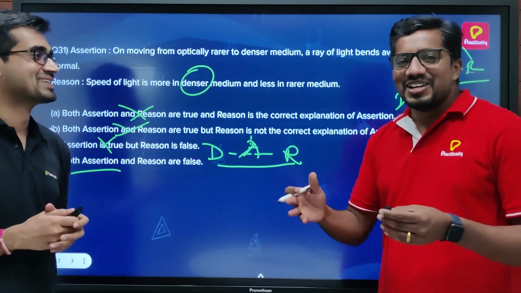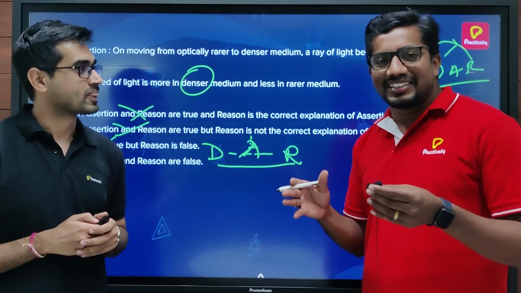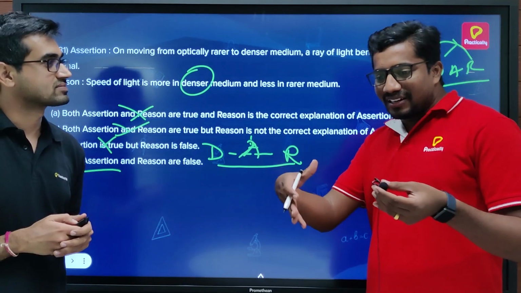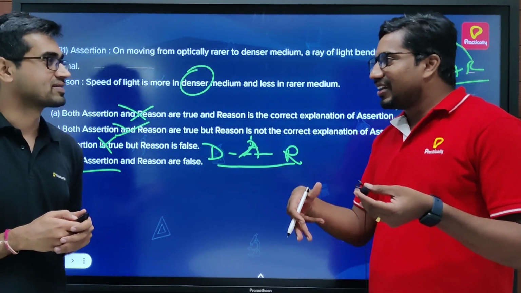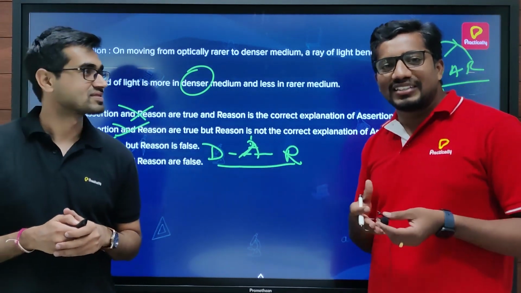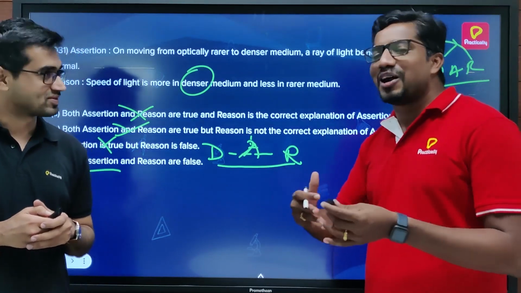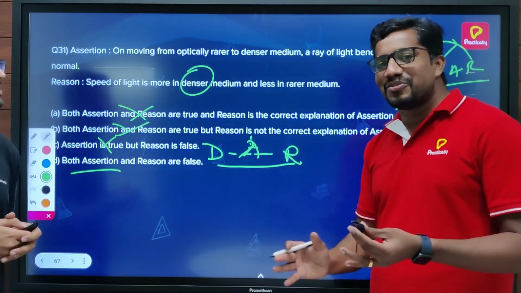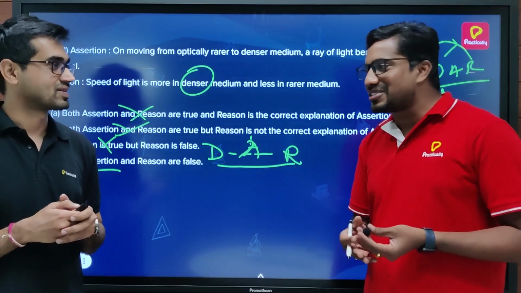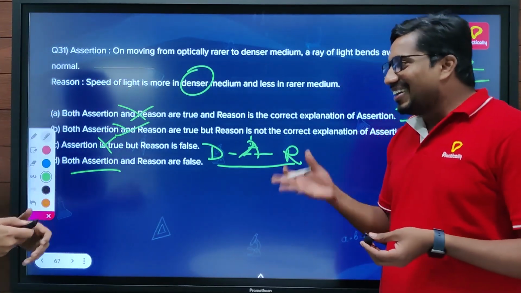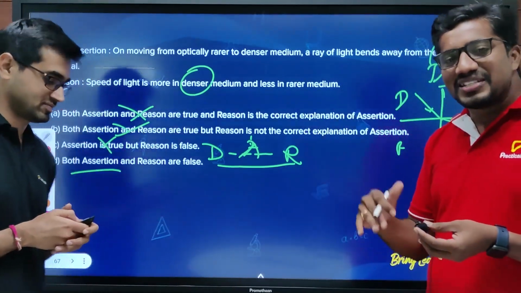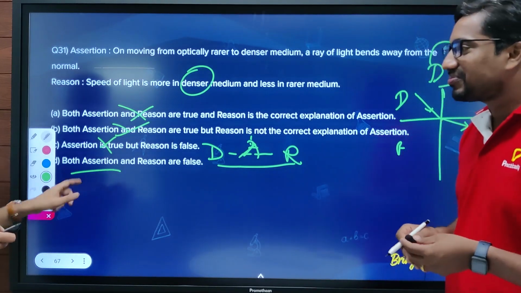In class, if the teacher is there, students stick to their places. They can't move here and there, so there is control on their speed. Speed is reduced in the denser medium. Simple. But the answer is B.